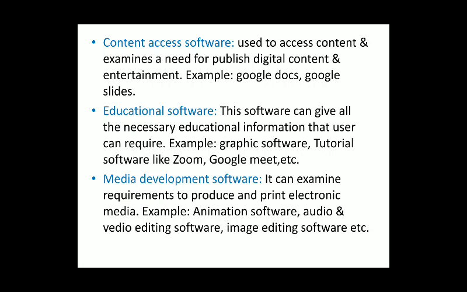Whenever we use the web for any purpose or to access information, that software is called your content access software. Whatever content is present on the internet, we can access it through some software, and that software is called content access software.